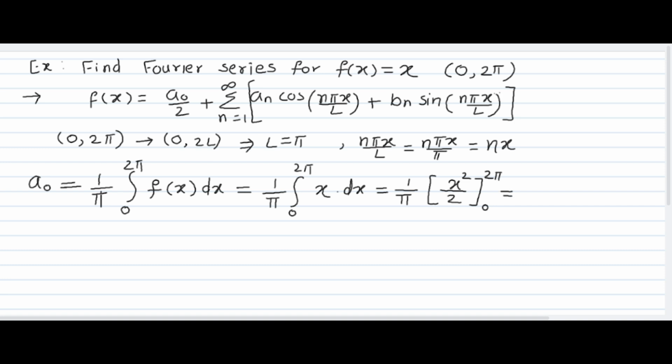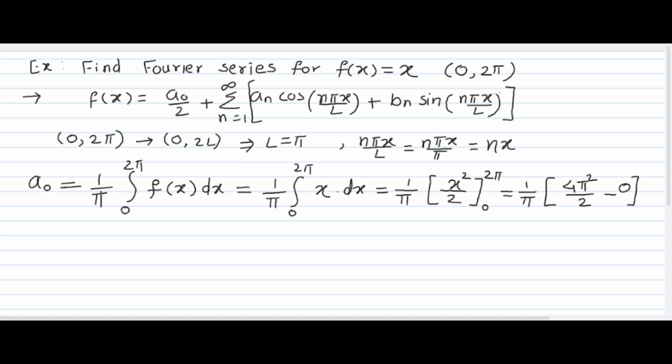This 1 upon pi as it is, put the upper limit 2 pi, so x square becomes 2 pi square, which is 4 pi square divided by 2, minus the lower limit, which becomes 0 because 0 square is 0.